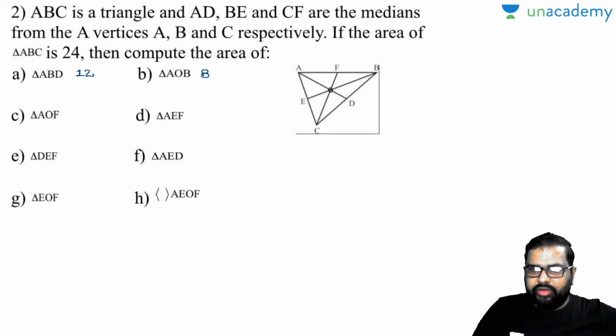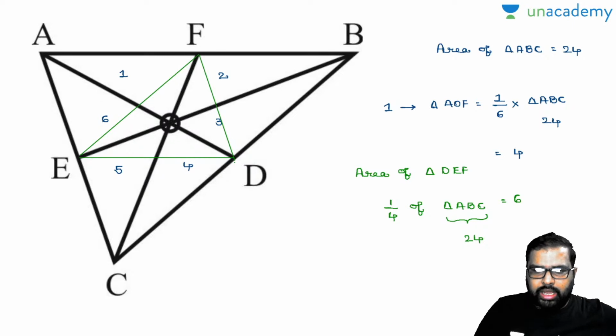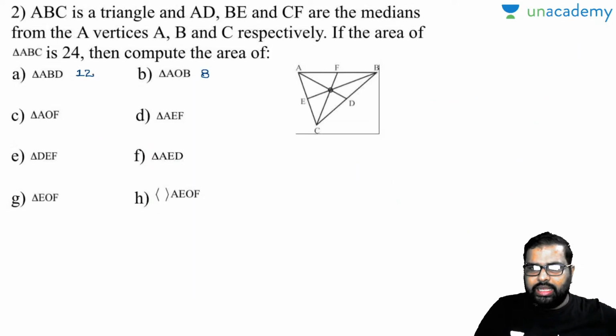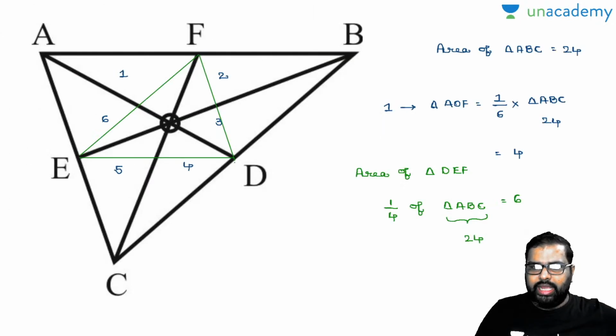Come to AOF. AOF contains only a single triangle and that area will be equal to 4. Perfectly right. Let's come back and check AEF.